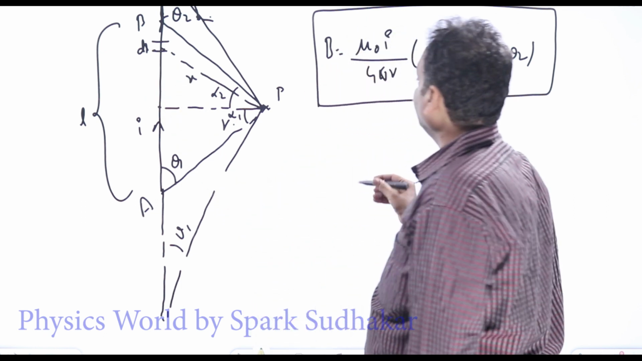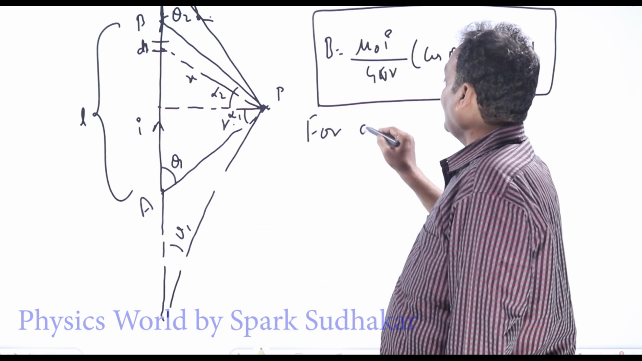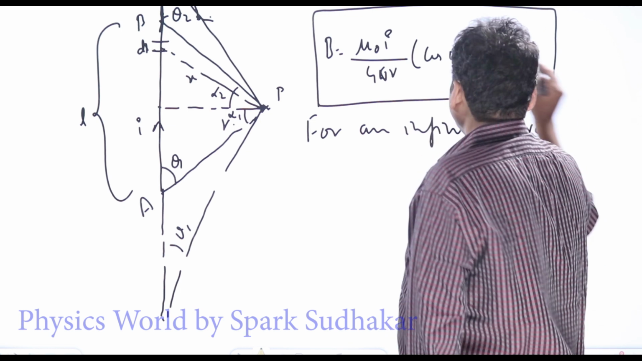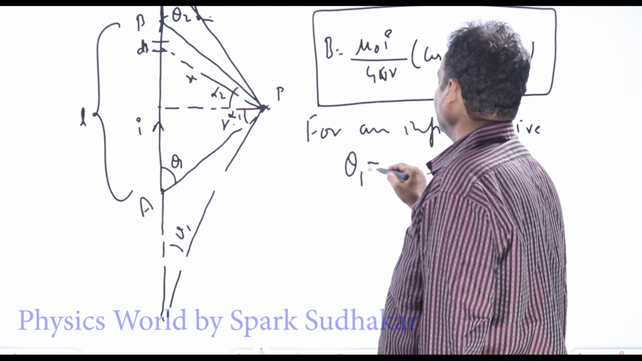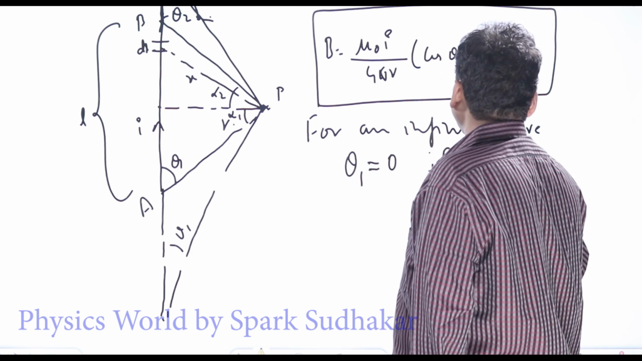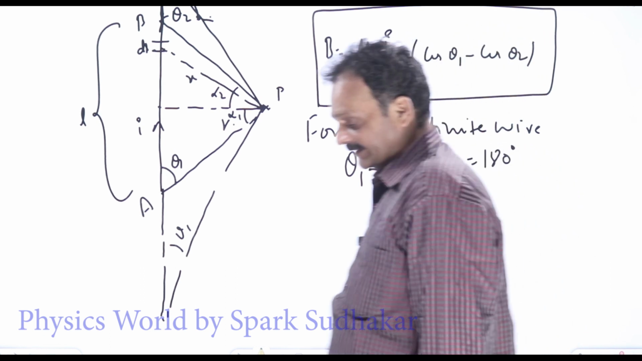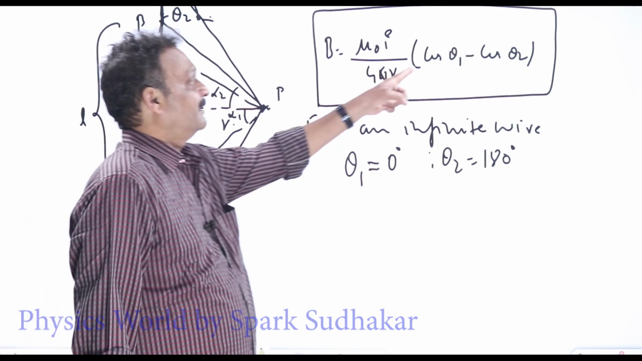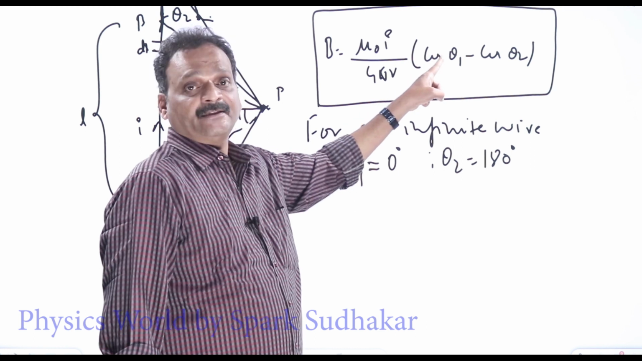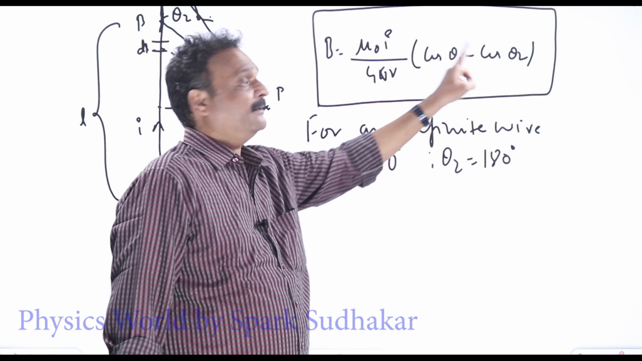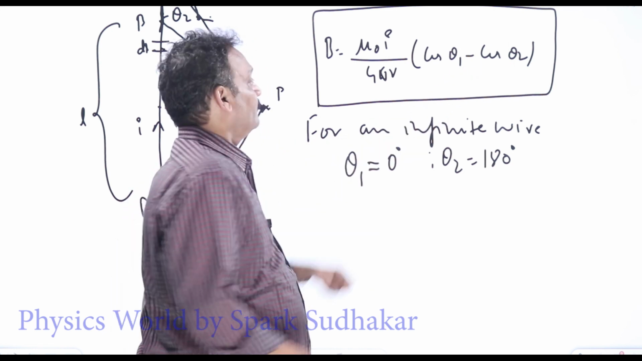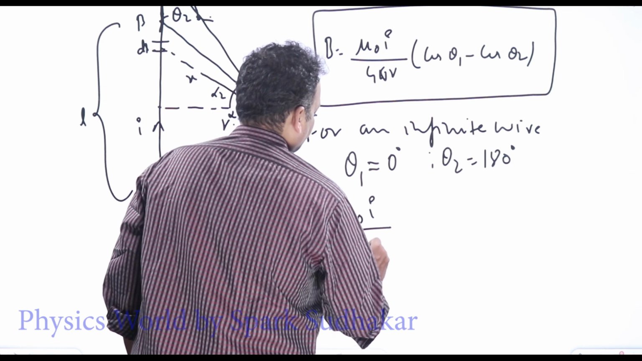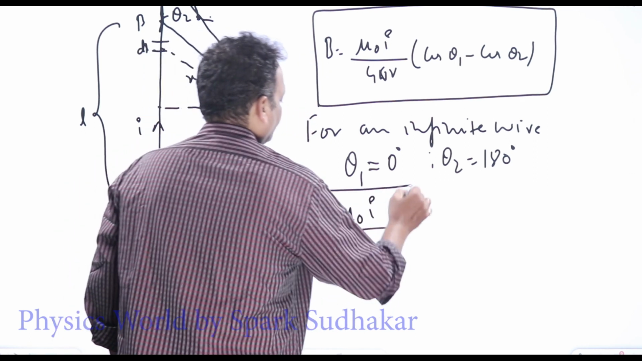So the approximation for an infinite wire is theta 1 approximately 0 and theta 2 can be taken as 180 degrees or pi. Now substitute these values. Cos 0 is 1, cos 180 is minus 1, so 1 minus of minus 1 will be 2. So B equal to mu naught I by 2 pi r.